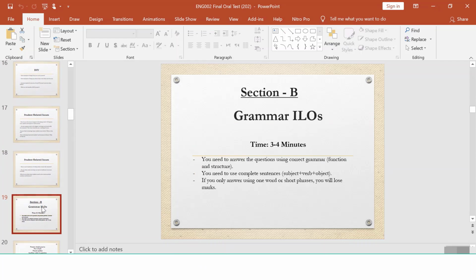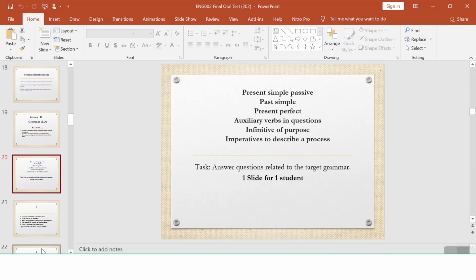The second part is a grammar section. This section is going to take 3 to 4 minutes. You need to answer the question using correct grammar, function, and structure. You need to use complete sentences. Now, in the grammar section, the ILOs are present simple, passive, past simple, present perfect, auxiliary verb in question, infinitive of purpose, infinitive to describe a process. The task is to answer questions related to the target grammar, 1 slide for each student.